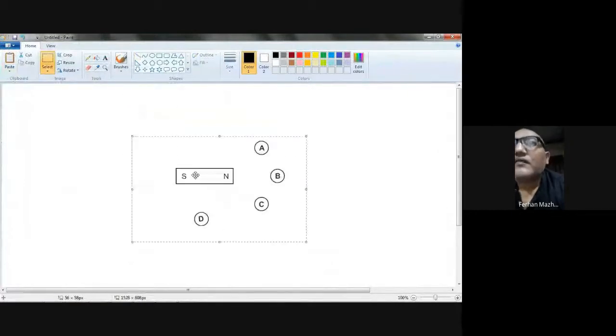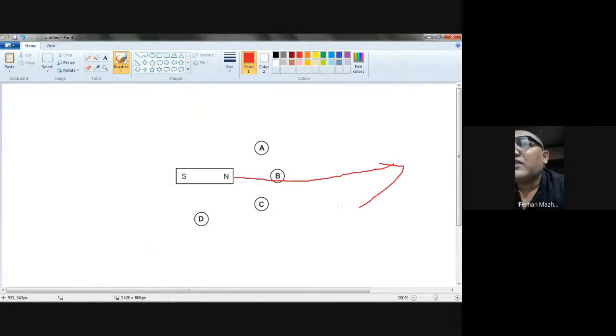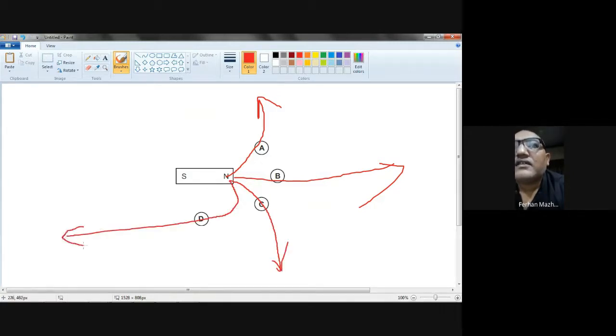Here you go. From here, the magnetic lines are coming out. So from here, the magnetic line is going like this. From here, the magnetic line is going like this. From here, the magnetic lines are going like this. And then the magnetic lines are going like this.